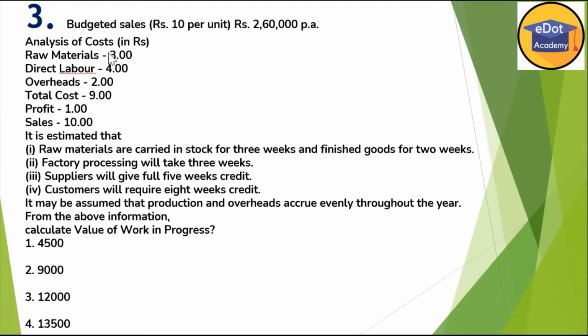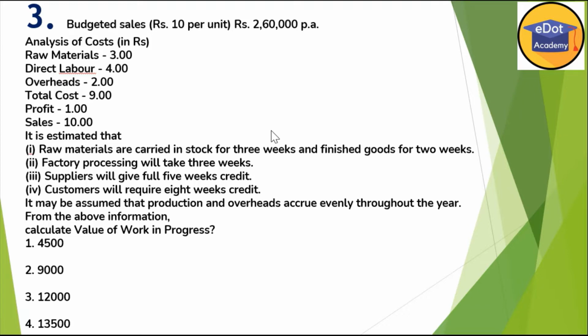This is raw material, I got the number of units 26,000. Multiply with the 3 is the raw material for the whole year. Correct? Direct labor rupees 4. Overheads rupees 2. But this is because our units are 26,000 for a whole year. So what we'll do, we'll convert into 3 weeks and 3 weeks. So how to take the 3 weeks? Divide by 52. Per week we'll find out, then multiply with the 3.